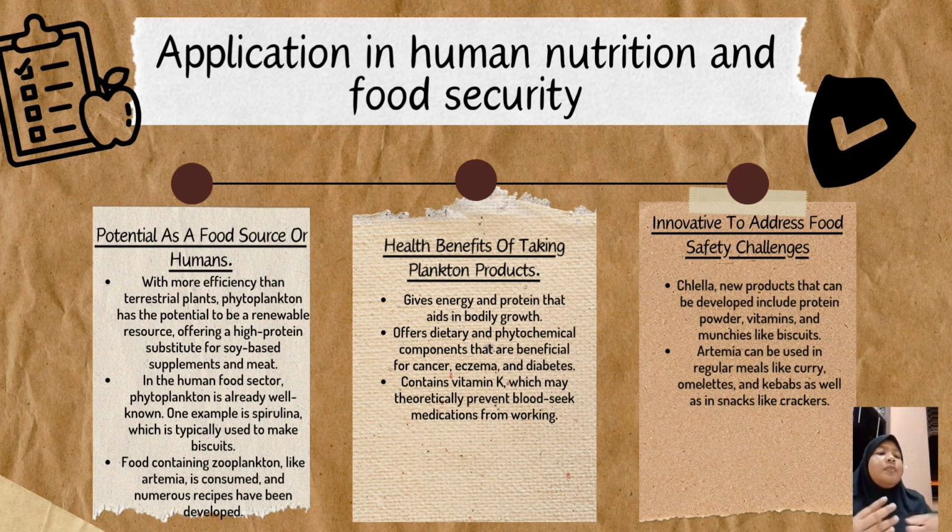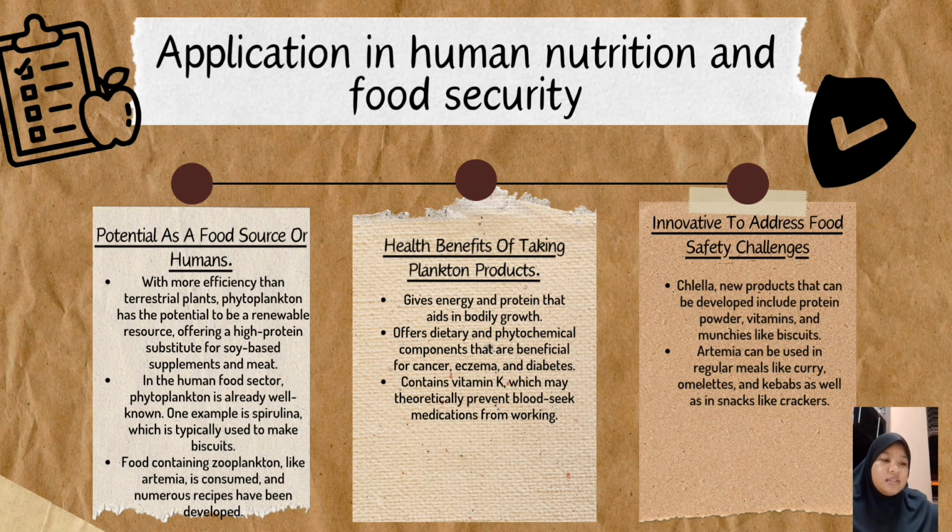for Artemia. Okay, for your information, being more efficient than terrestrial plants, phytoplankton have the potential to become a new resource offering high protein substance as an alternative to soya-based supplement and meat. This we can see, phytoplankton are really high in protein that can become one of the foods for humans, such as a supplement.